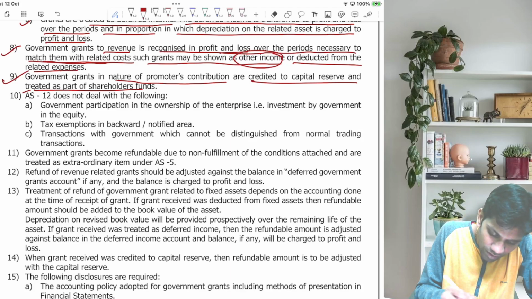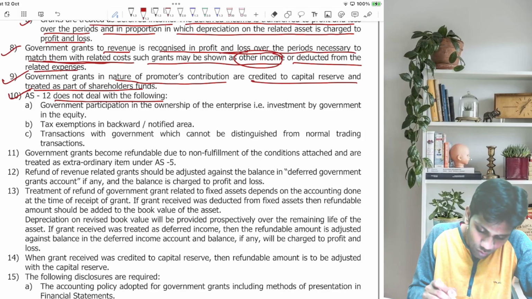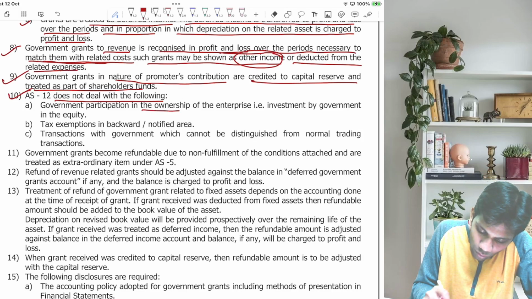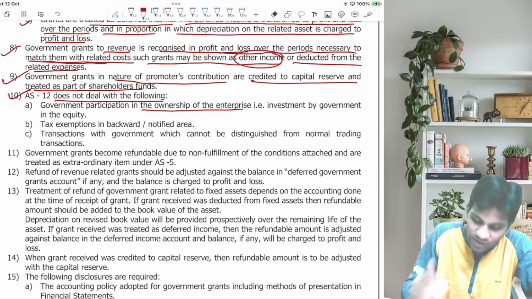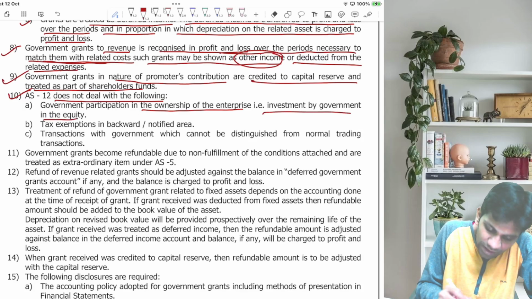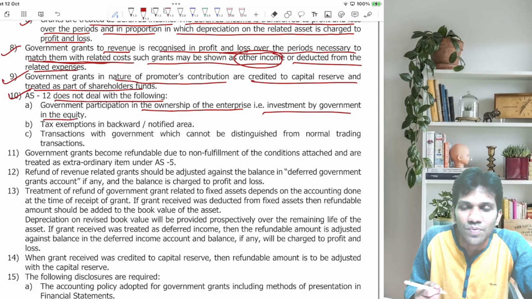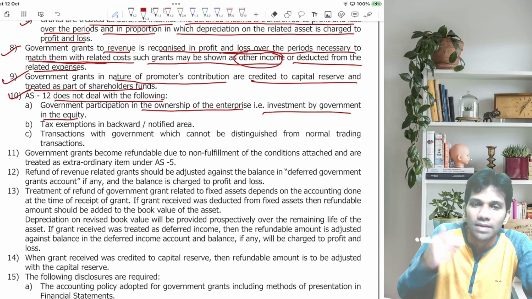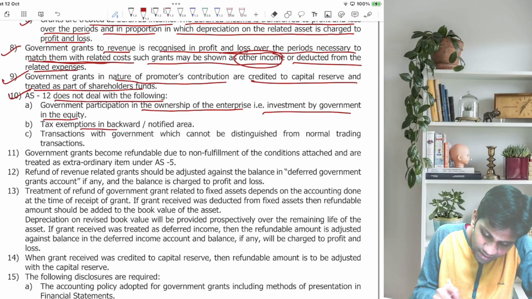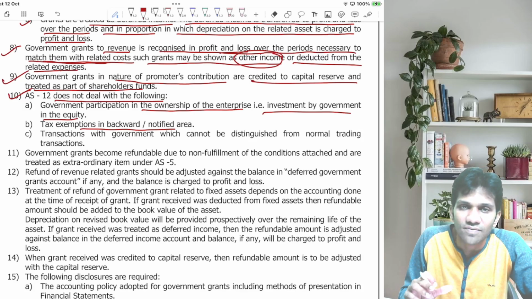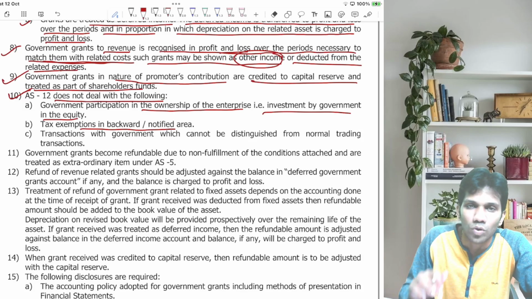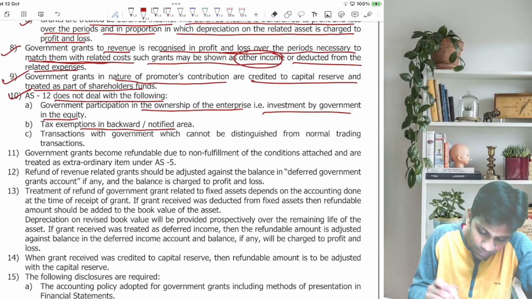Now AS point number 10. AS-12 does not deal with the following. So these are not included. Government participation in the ownership of an enterprise. Suppose in my business, government is an investor, investment by government in equity. If government invests in my equity shares, then AS-12 is not applicable to my business. Tax exemption in backward or notified areas: if I am starting business in such areas, then AS-12 is not applicable.